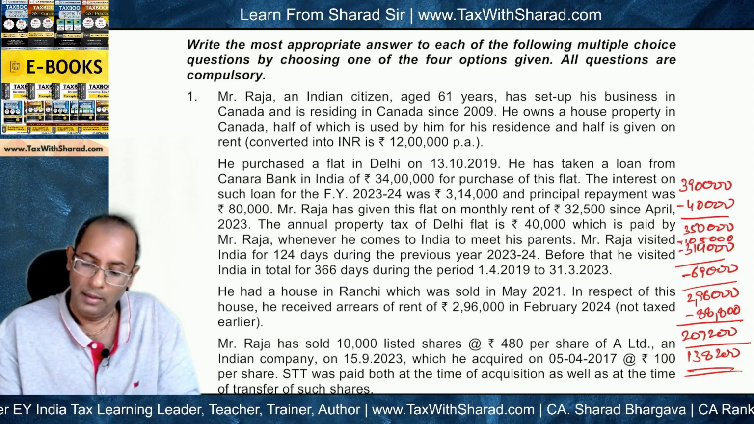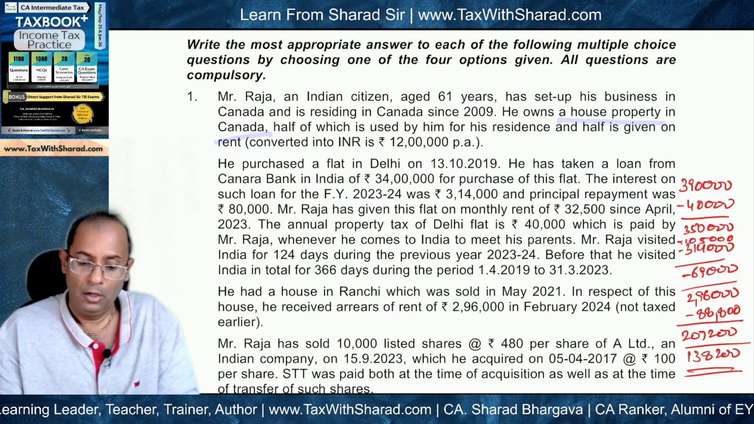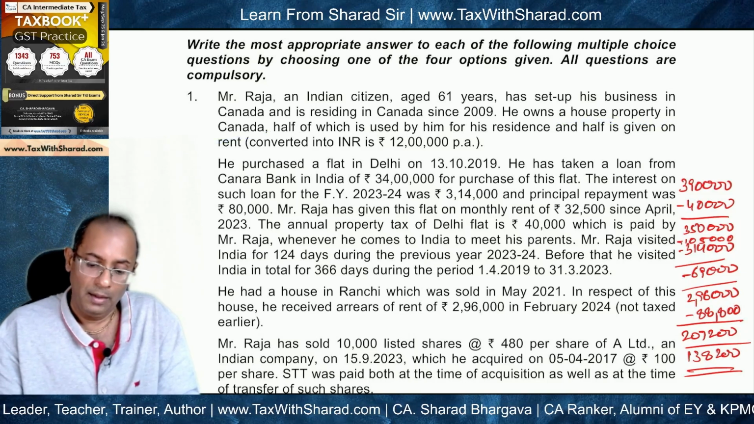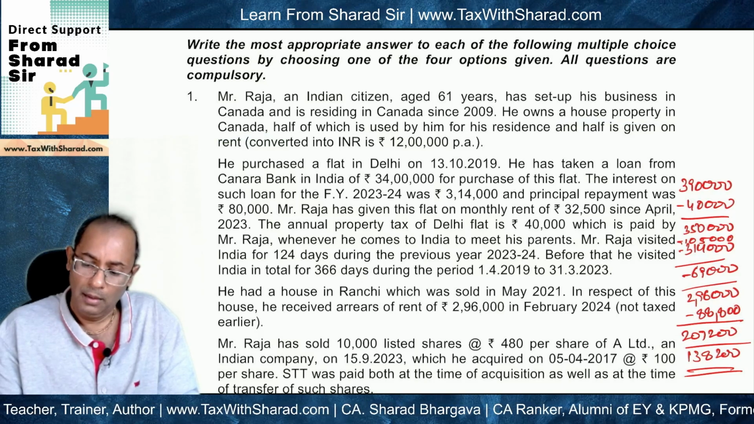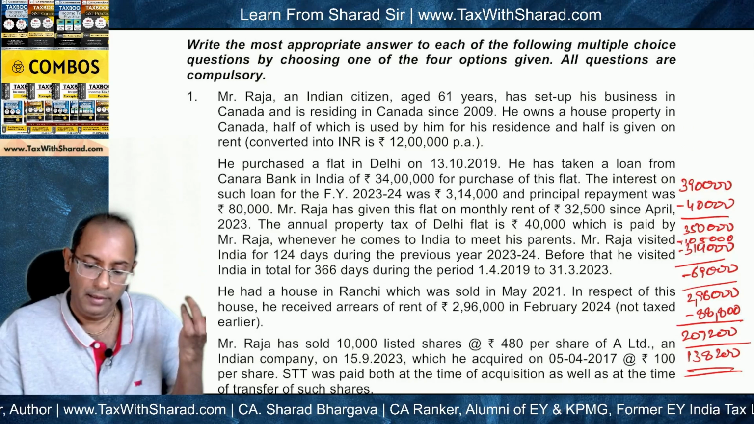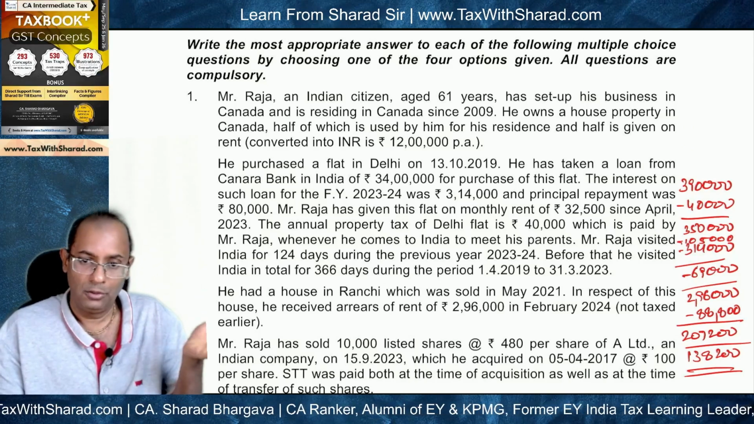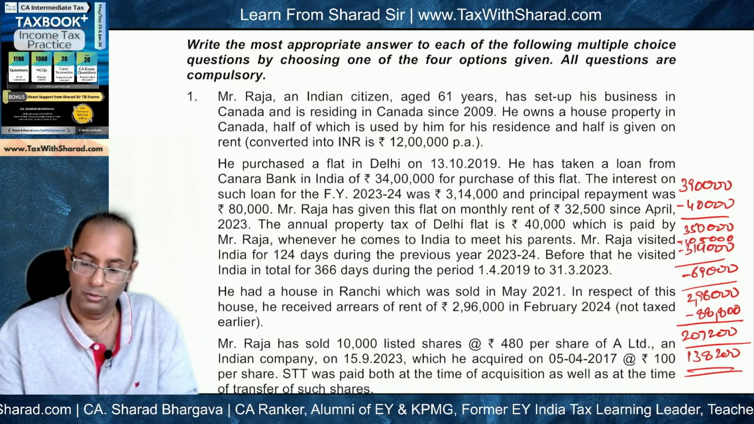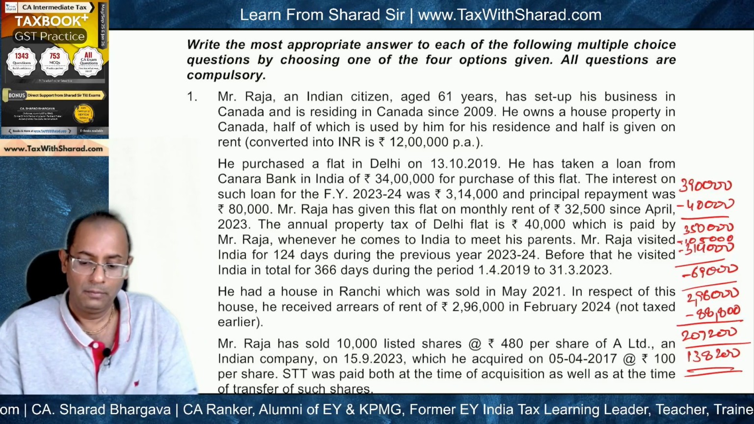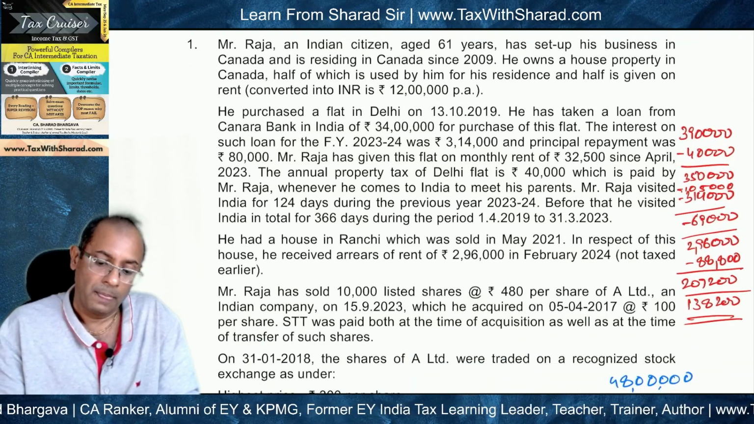Okay. Next, we are told that he owns a house property in Canada. So house property is in Canada, and the income is accruing and arising outside India. House property is situated outside India, so income is not deemed to accrue or arise in India also. So this is also income from foreign sources. So this is also not to be taken into account.